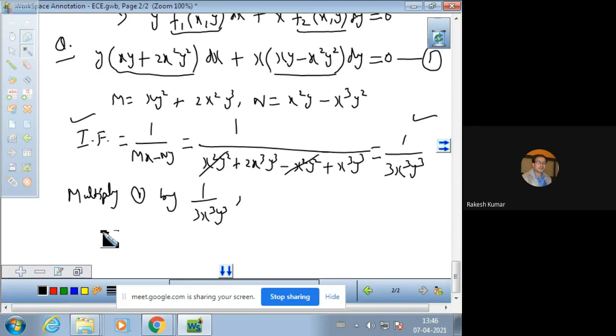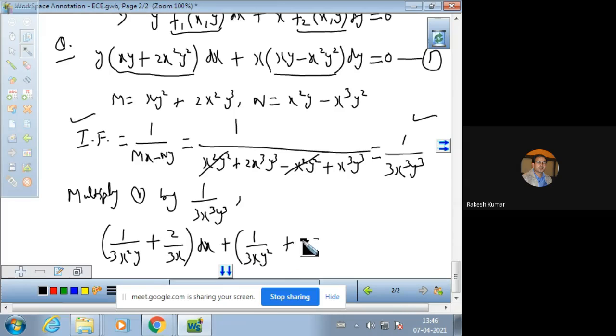We shall have the differential equation, and the differential equation will become (1 over 3x square y plus 2 over 3x) dx plus (1 over 3x y square, and this is a negative term, negative 1 over 3y) dy is equal to 0.